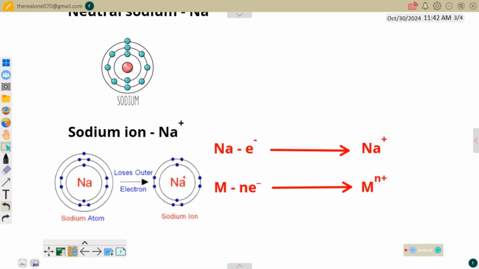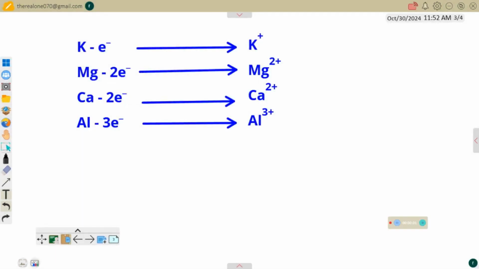But don't get confused. This equation can be written in another way. So this is another way of writing it. Don't get yourself confused. This is just a process of collecting like terms, just moving the negative to the other side. We can see that the minus ne minus is moved to the other side to become positive. So whichever of the two methods we choose, we can write our ionic equation. So let's apply this to some other elements. These are other examples of metals when they undergo ionization.